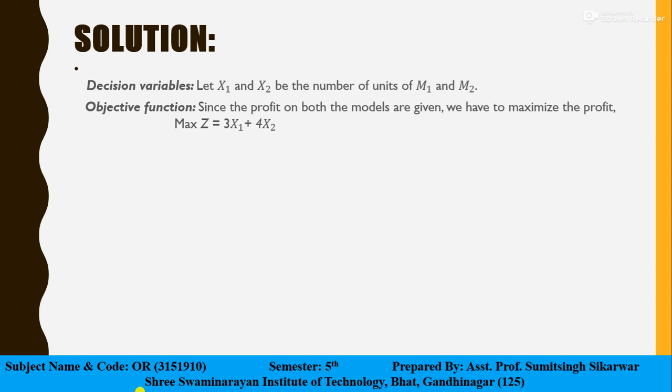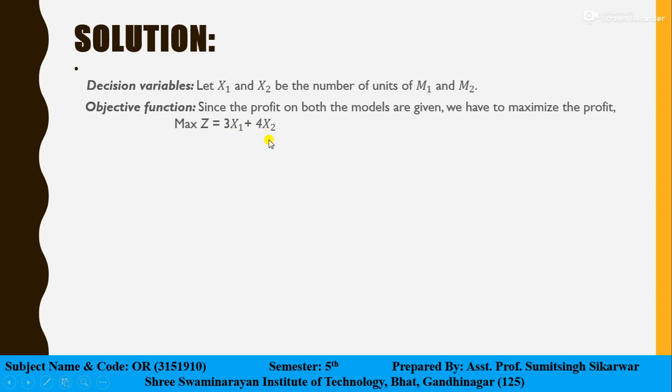We have to maximize, so that from the x1 type we will have 3 rupees profit and from the x2 type we will have 4 rupees profit. So the equation becomes maximize z equals 3x1 plus 4x2.